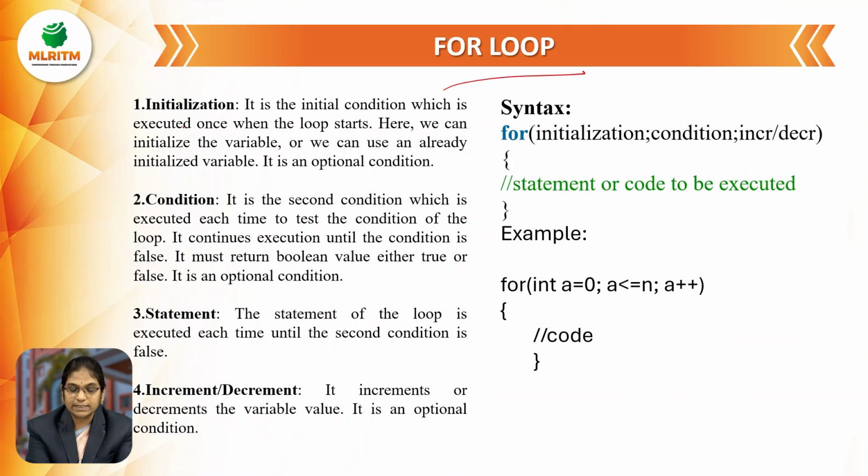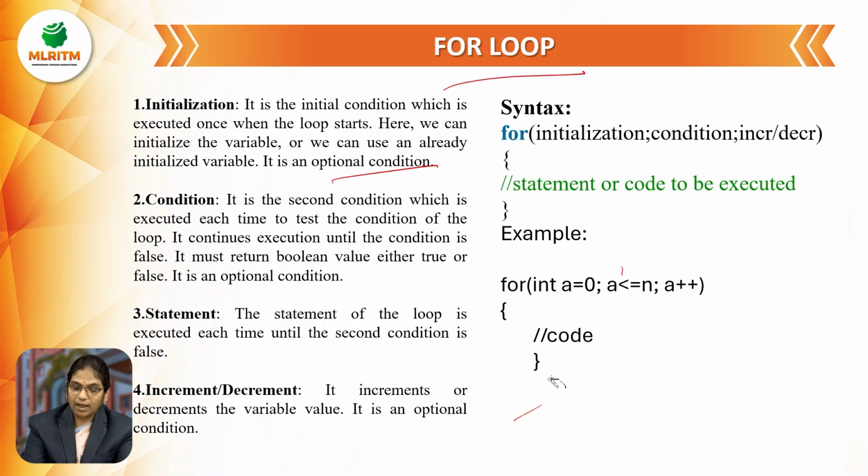So here, initialization is the initial condition which is executed once when the loop starts. Here we can initialize the variable or we can use an already initialized variable. It is an optional condition. And next, the condition. Here we are checking the condition, which is executed each time to test the condition of the loop, and it continues execution until the condition becomes false. And next, if the condition is false, then coming out of the program. Until the condition is true, we can execute the program.